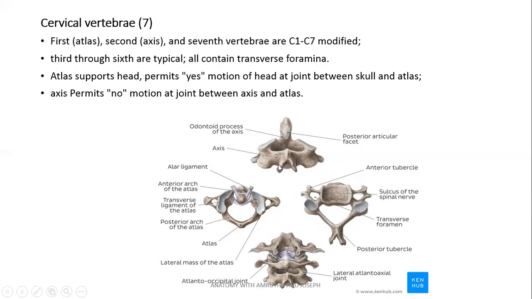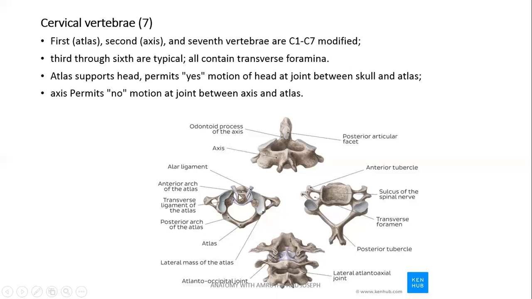In the cervical region, atlas, axis, and the seventh cervical vertebra are atypical cervical vertebrae since they have special features. So atypical vertebrae can be identified individually, whereas typical cervical vertebrae, which are the 3rd to 6th, have common features and it is hard to distinguish between these vertebrae. Now, the cervical vertebrae usually have a foramen in the transverse process called transverse foramina.